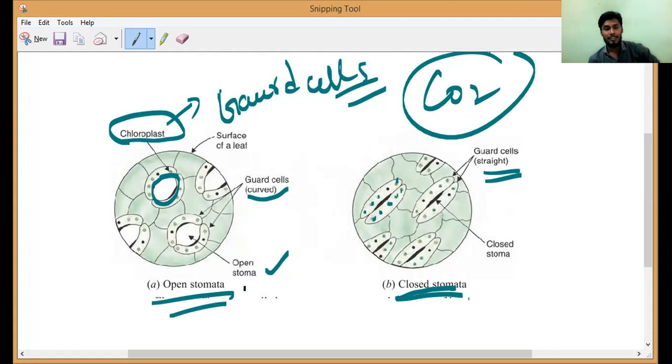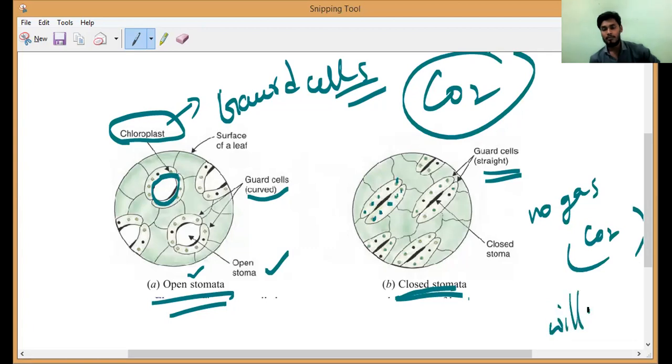Hari, Mari, take this screenshot. This is open stomata. Open stomata means carbon dioxide will go inside, correct or not? In the same way, oxygen also will come outside after the reaction. Now here, closed stomata means no gas will enter. No CO2 will enter. Do you understand, Igra? Yes, sir.